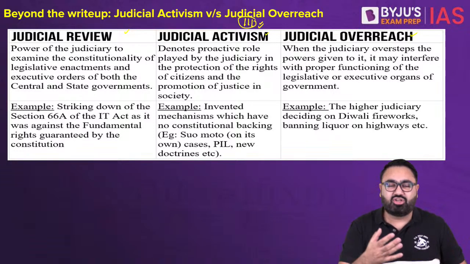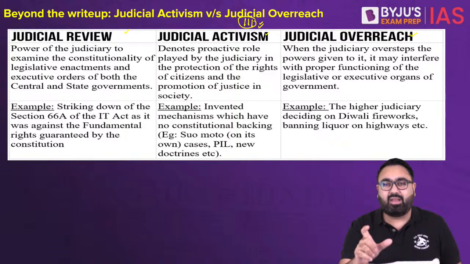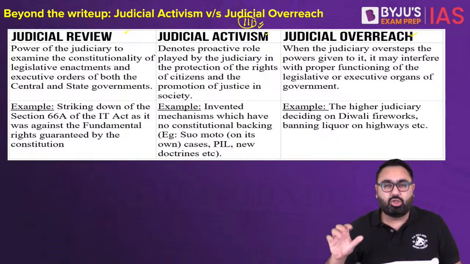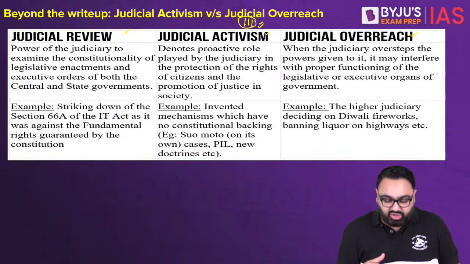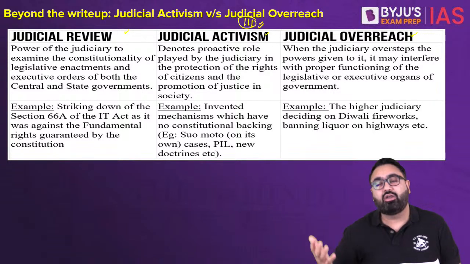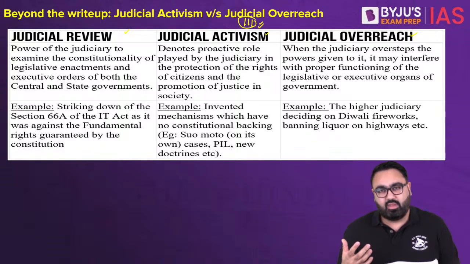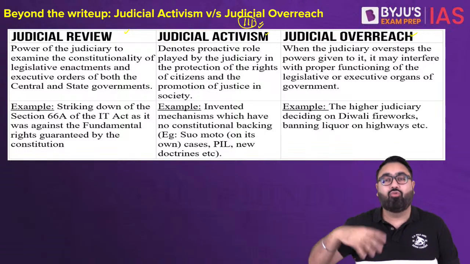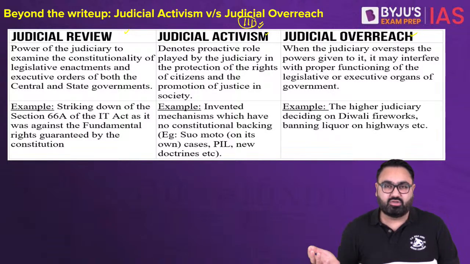Then there are terms such as judicial activism and judicial overreach. These are kind of two sides of the same coin, because depending upon which side you are on, you might categorize a decision of the court as activism or overreach. Judicial activism is when the judiciary goes beyond its role and starts doing something that the government is supposed to do. It might be making a new law on its own. If you don't like that, if you think the judiciary is overreaching, taking away the powers of the parliament, that can be called judicial overreach. So overreach and activism are kind of the same things.